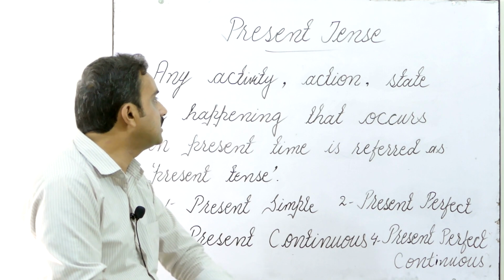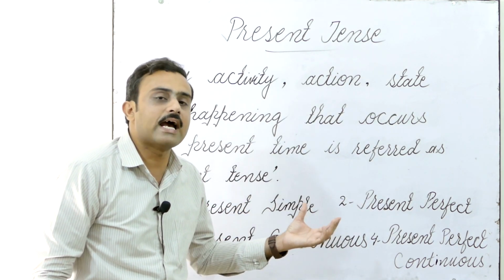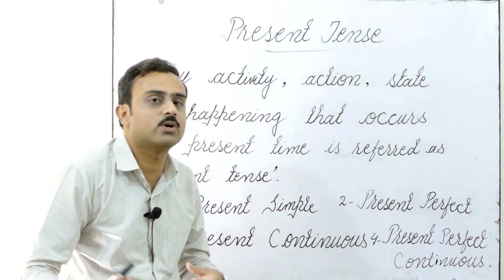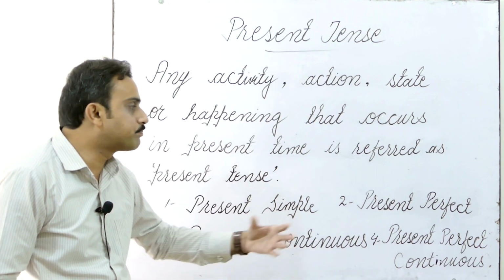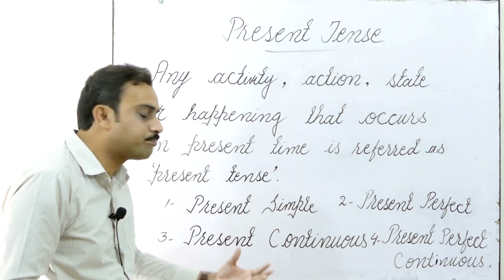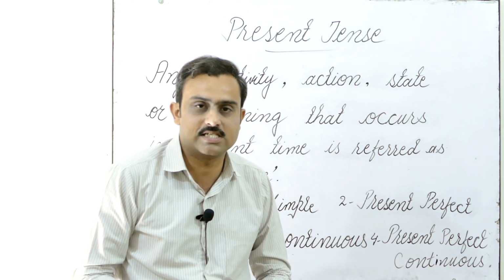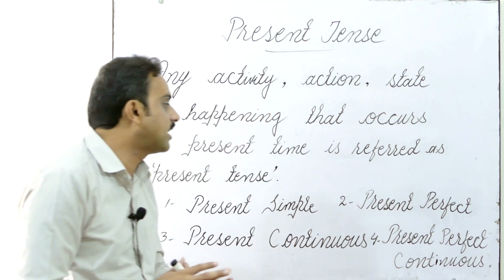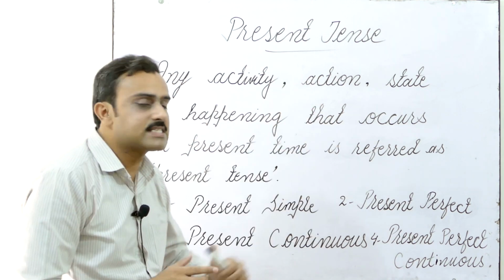So in present tense, again we have present simple. As you know, present simple is your present indefinite tense. So then we have present perfect and we have present continuous and we have present perfect continuous. So these four are the further types or categories of our present tense.